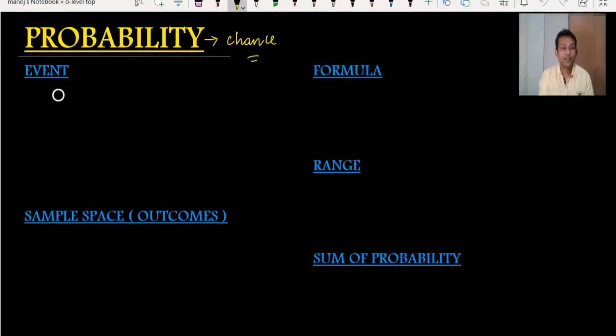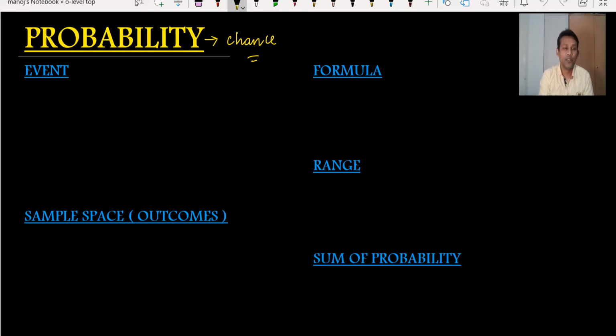So first, I start with the event. What is an event actually? First, I will give one example of the rain. Today, is the rain going to happen or not? Like, do we have a chance of rain? Like 0% or 100% or 50%. So this is the event actually. I'm talking about the rain. But in mathematics, we're talking about numbers.